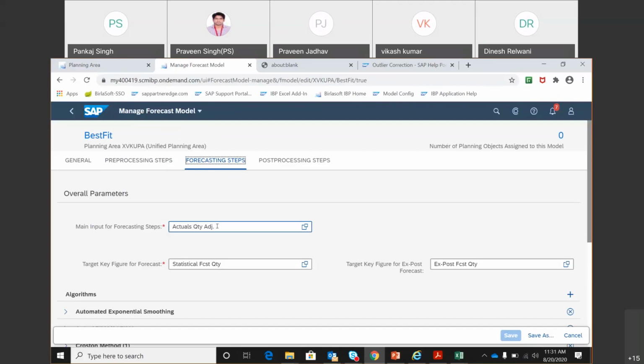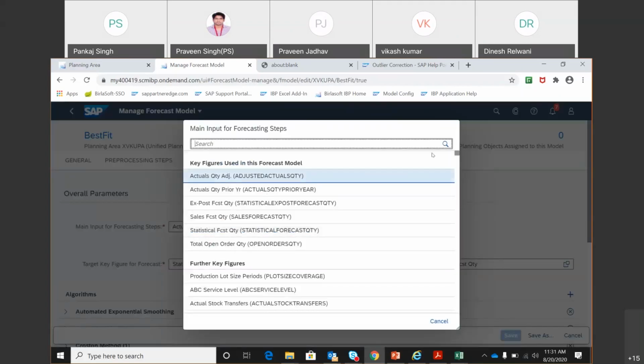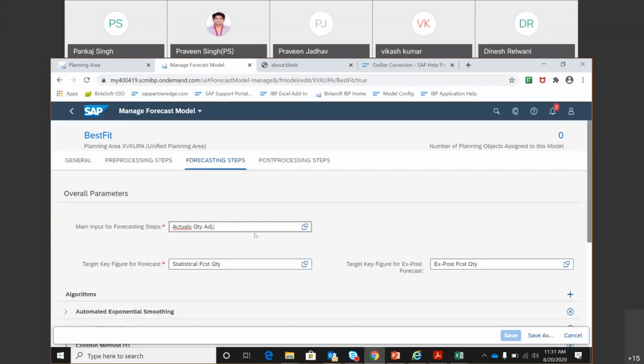The actual quantity key figure has the factual numbers, and we are not changing the numbers over there, so we are not using that as the input for forecasting. But you can select it as you want. If you select that, you can refer to the numbers in the actual quantity. But since we make the adjustment here, we select this.